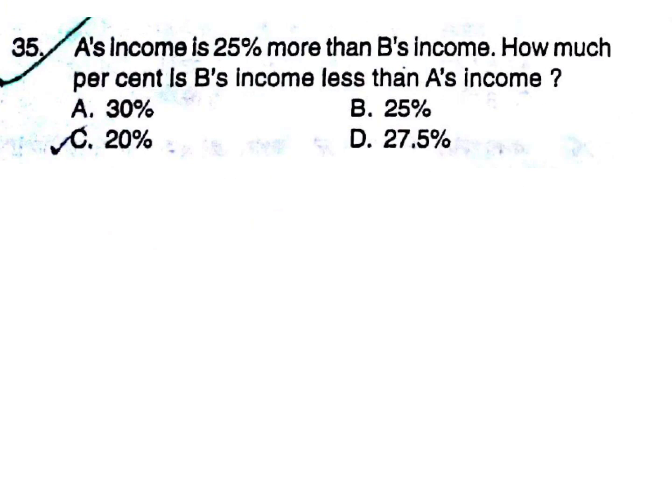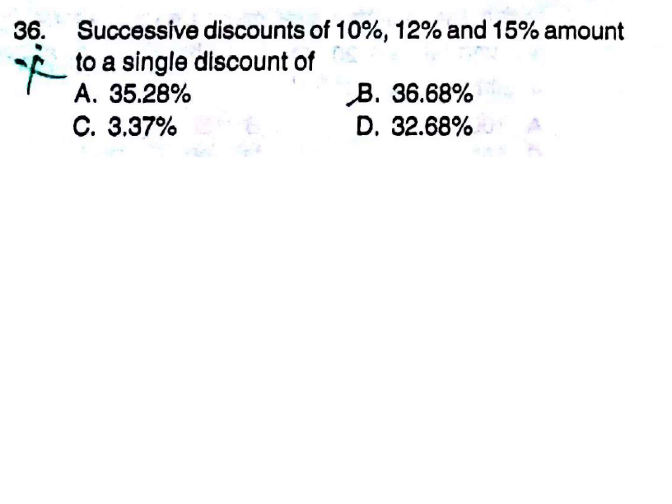This question is from percentage. A's income is 25% more than B's income. How much percentage is B's income less than A's income? Successive discounts of 10%, 12% and 15% amount to a single discount of how much? This one also has a direct formula, you can put it.